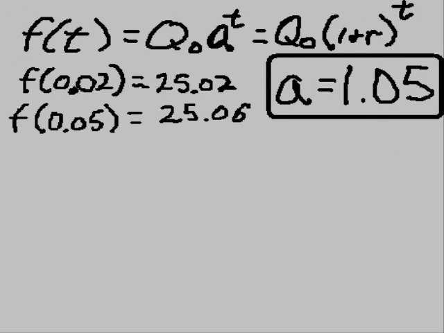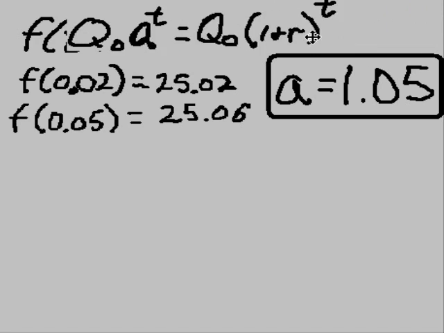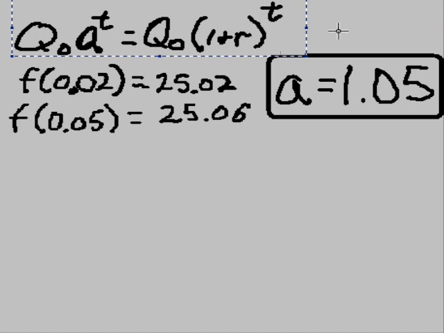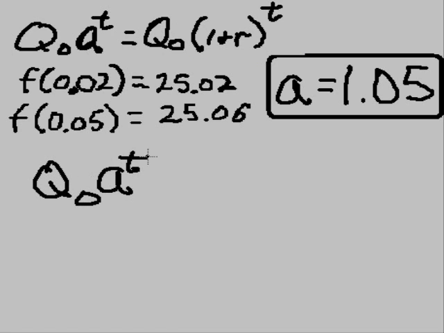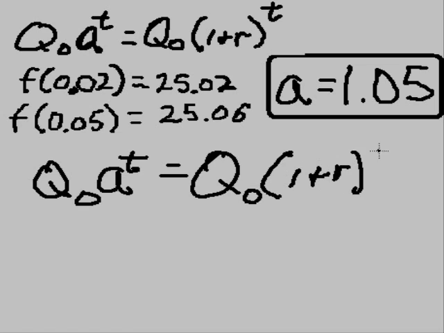How do we do that? Well, we look over here. We see that q sub 0 times a to the t power equals q sub 0 times (1 plus r) to the t power.